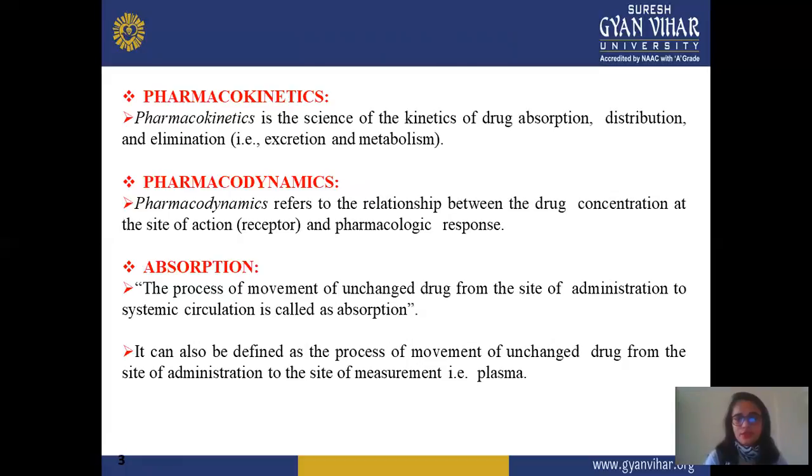The first definition is pharmacokinetics. Pharmacokinetics is the science of the kinetics of drug absorption, distribution, and elimination. Elimination comprises both excretion and metabolism. In pharmacokinetics, you should know how the drug is absorbed and distributed in your body. Elimination is further divided into two categories: the drug may be excreted or metabolized in your body.